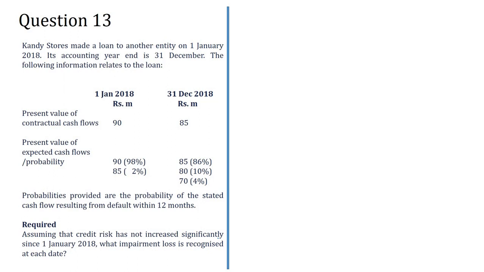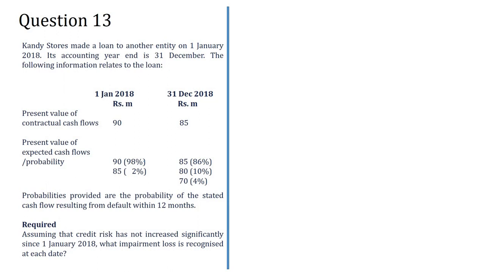So you can see in 2018, 31st December, present value of these contractual cash flows is 85, and present value of the expected cash flow probability is 85 ම හම්බෙන්න තියෙන probability එක 86%. 80 million හම්බෙන්න තියෙන probability එක 10%. And 70 million හම්බෙන්න තියෙන probability එක 4%. These are 2018, right? So you can see the present value of cash flows and these are present value of expected cash flows and the probabilities.